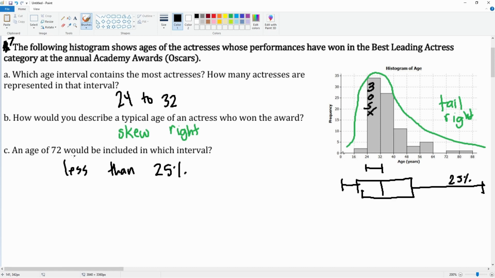At what age would something be included in which interval? At age 4. Oh, sorry, they don't care about the percentage. They just want the interval. So that is in between the ages of close at 72, open at 80. So that's the correct interval. All right, there you go.